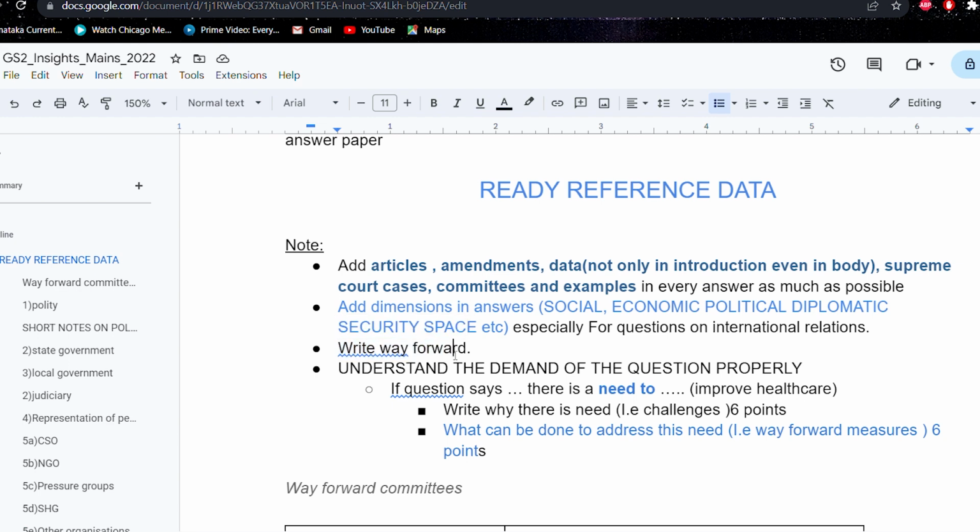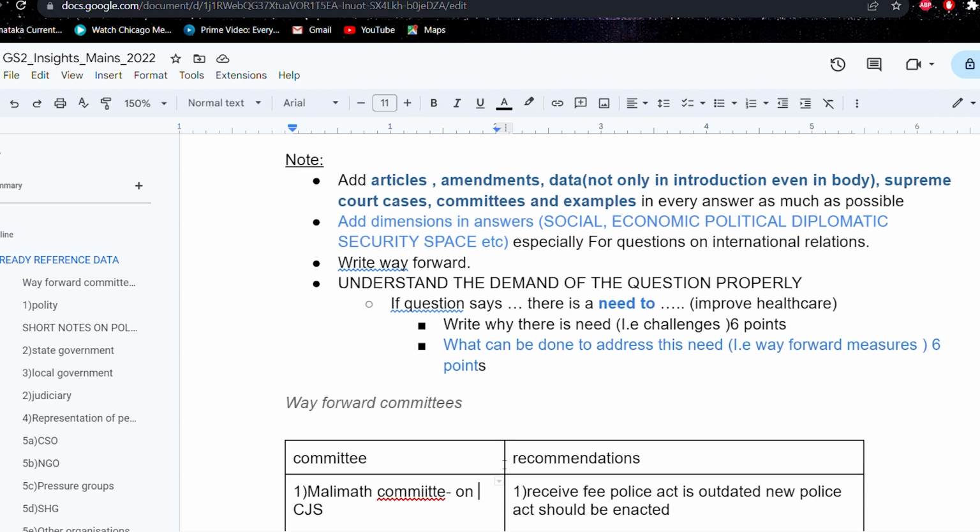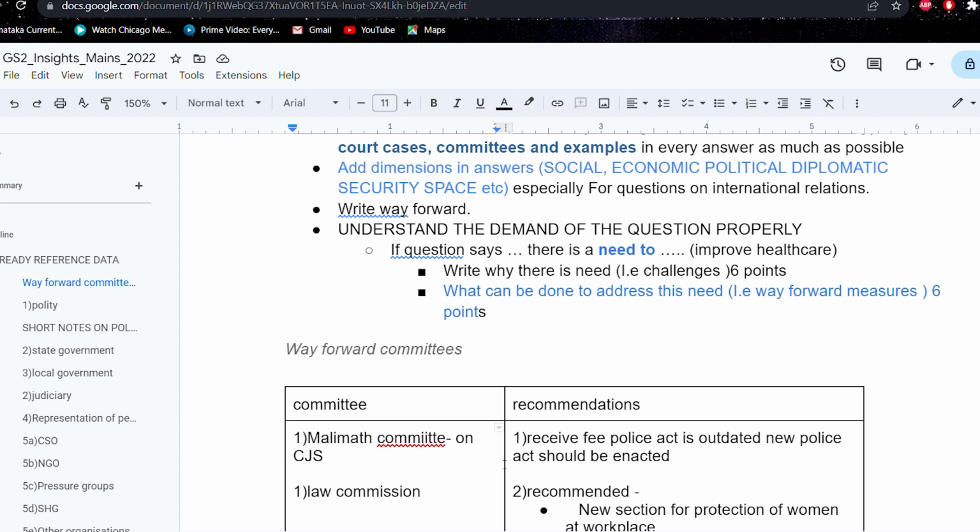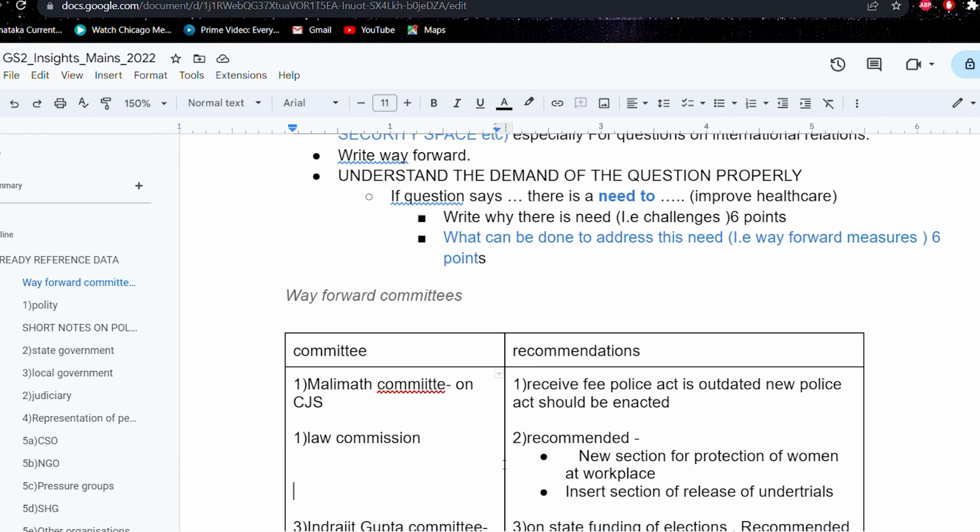Also try to include a way forward in your answers. So make a list of committees. In the way forward, instead of writing your own recommendations, it will give more weightage to your answer if you add the recommendations of various committees. So if the question is about police or any issues with Indian police, it is better to write that the Malimath committee said so and so in your way forward. Just write 1 or 2 lines, that will be enough.